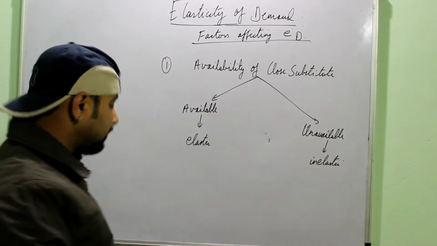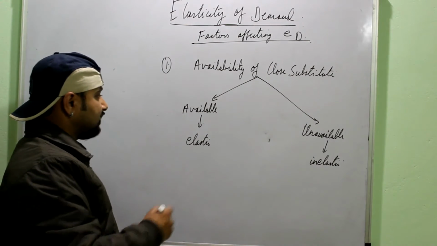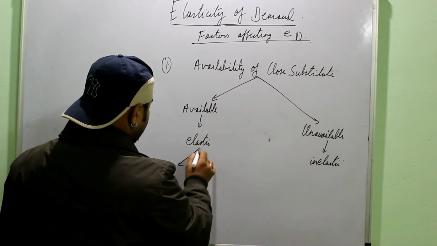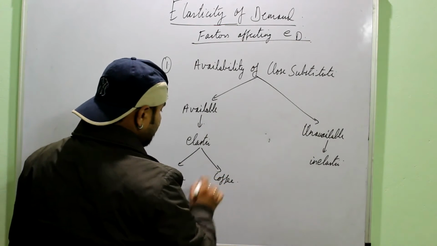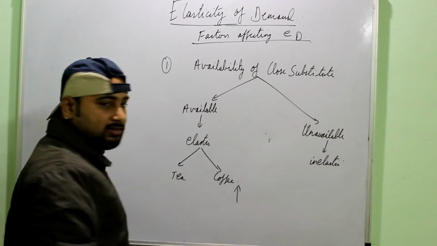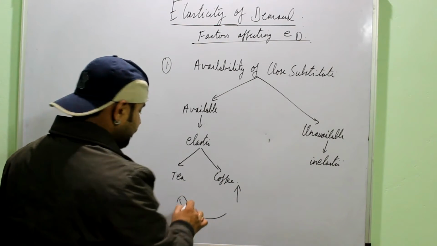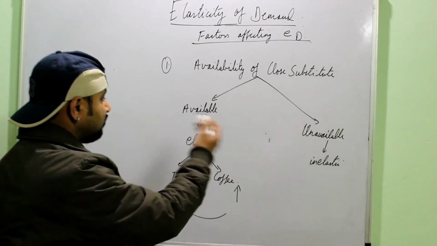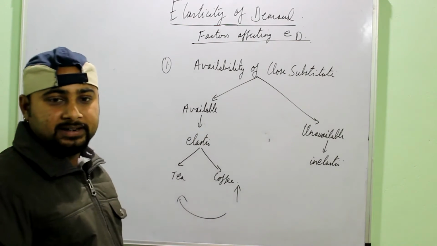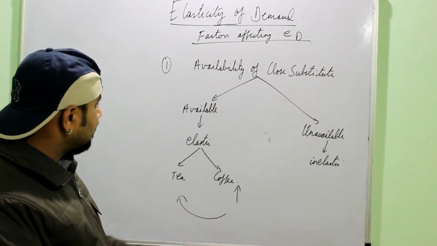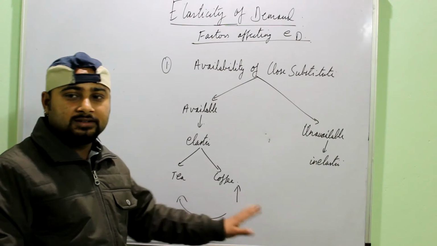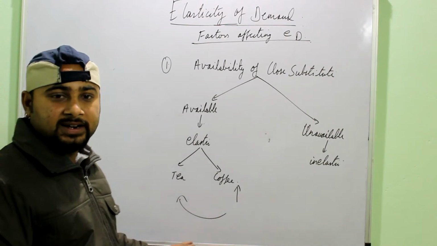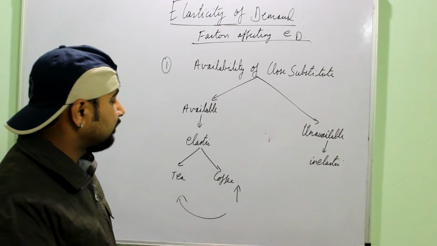Now we can understand this simply. Suppose you talk about tea and coffee. If the price of one commodity rises, you can buy the other commodity. You can respond to the change in the price. While if the price of coffee falls, then you can purchase coffee instead of tea. So you can change your demand.